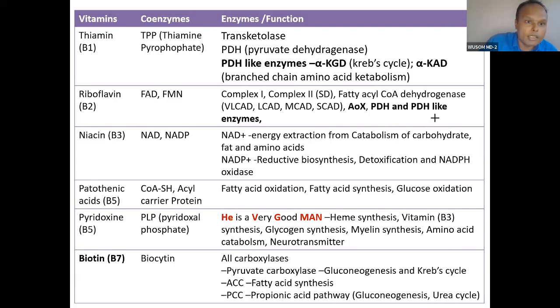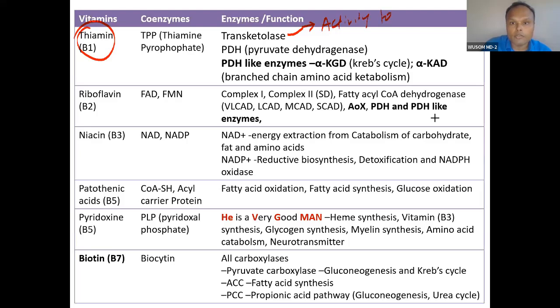So let's start the revision of vitamins. Thiamine. You know thiamine is present in transketolase, a 2 carbon transport enzyme, which we have already done. And this is a very important thiamine. If you have to find out the blood thiamine level, you do the transketolase activity test.